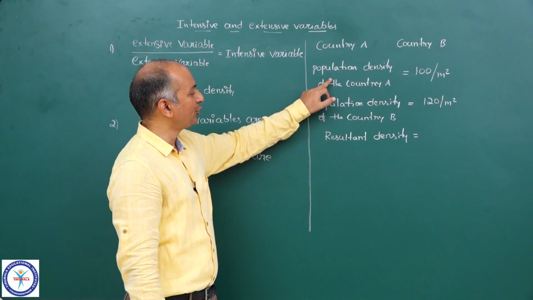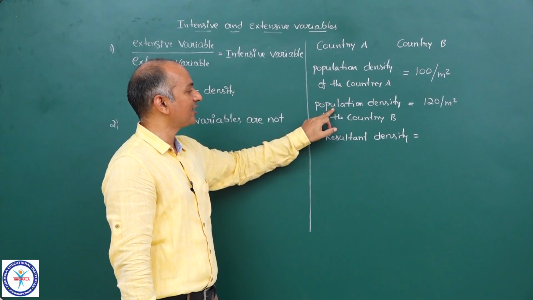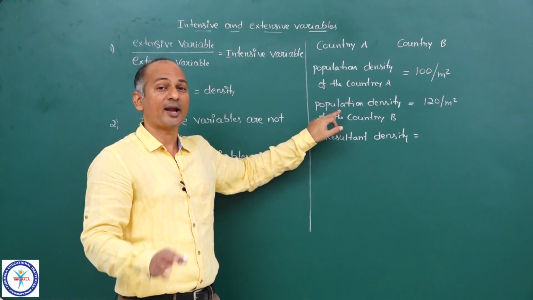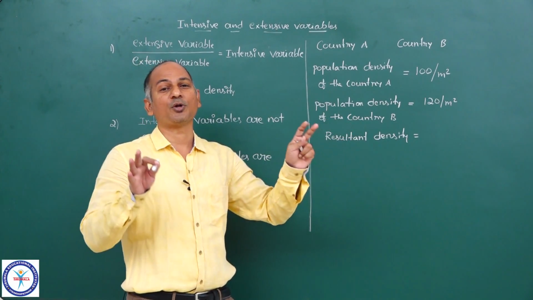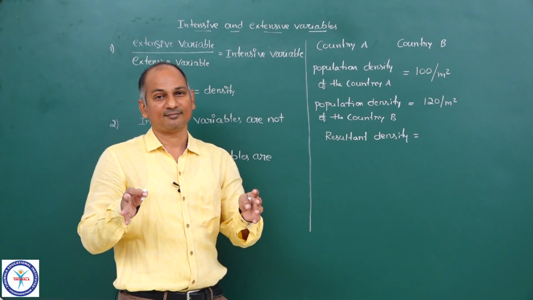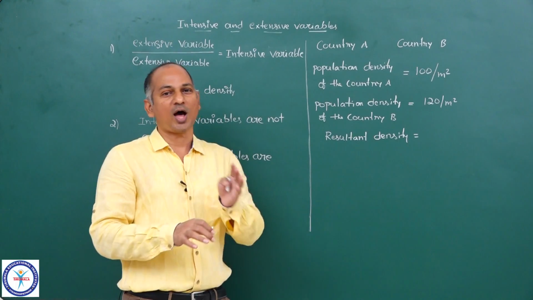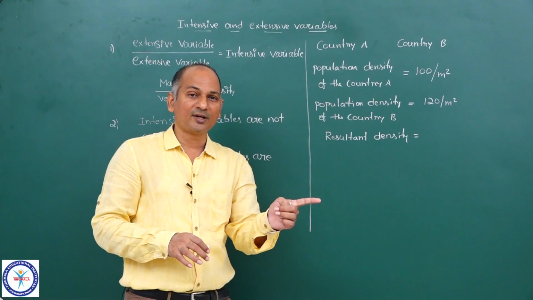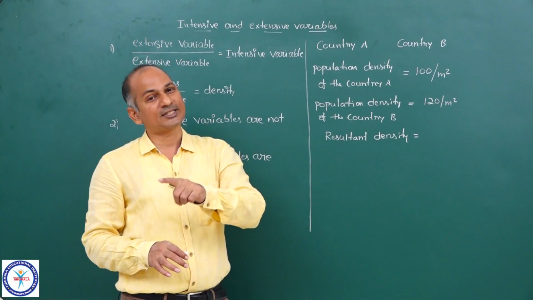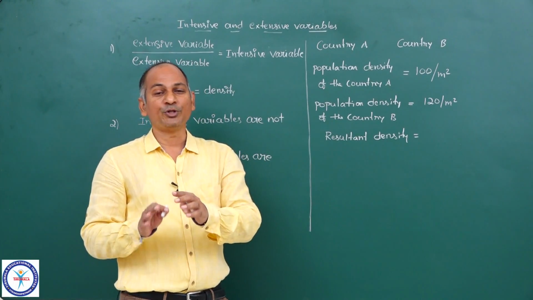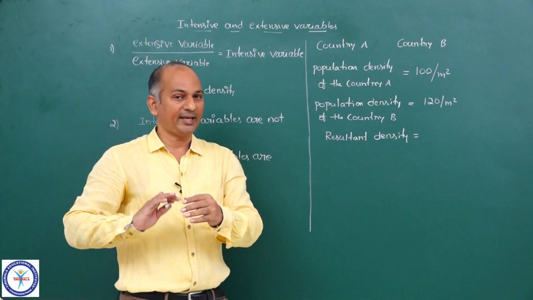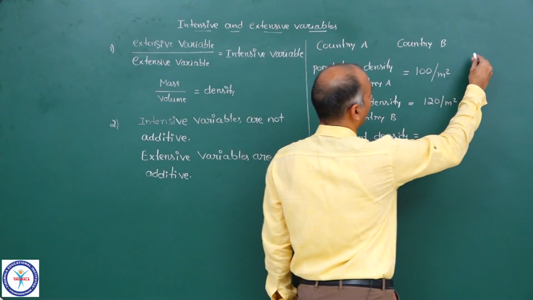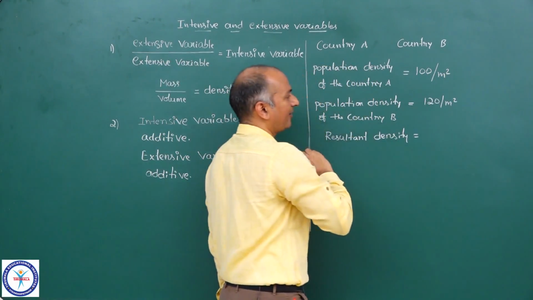Now how do you determine the resultant density? Either you should know the total population of both the countries, or you should know the area of each country. That means we convert this intensive property into extensive property. For that, we should know either population or area. And population density is nothing but number of persons upon area.